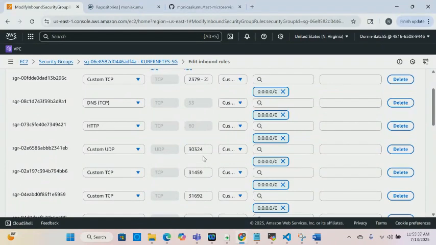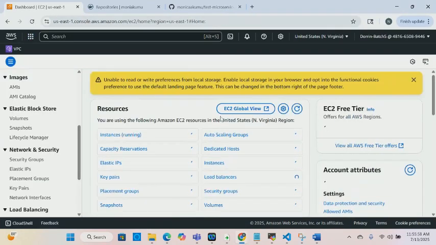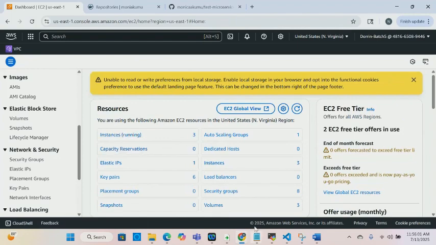So good. When you try to access an application and you're not able to access it, the first thing you need to check is your security group, to make sure you have allowed that port in your security group. You just come here, click security group, and then go to the inbound rules. So I'm going to go back to what we were doing, to our next step.